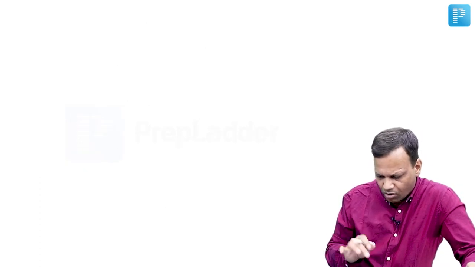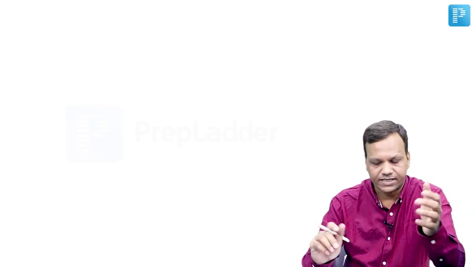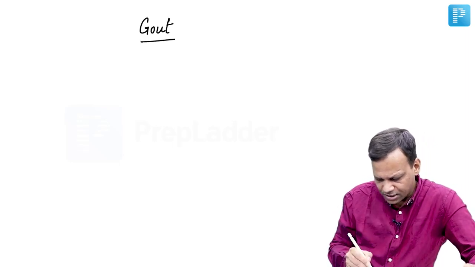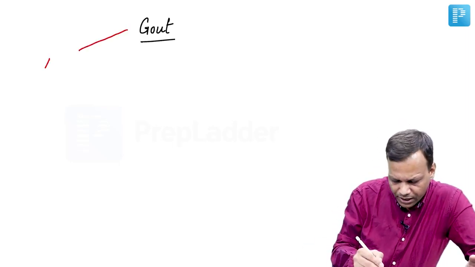So we completed the autacoids along with NSAIDs. Now NSAIDs have two major clinical uses. We are going to discuss that. One is gout, second is rheumatoid arthritis. Starting with gout. We know gout is an increase in uric acid. So gout can be acute gout.